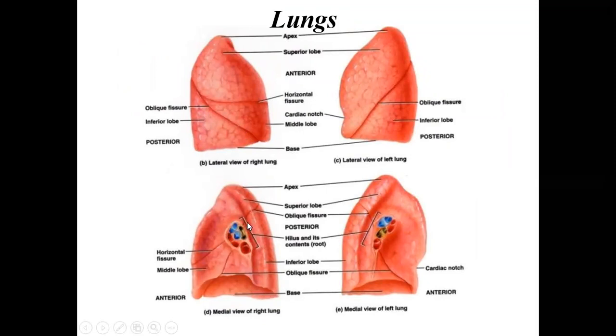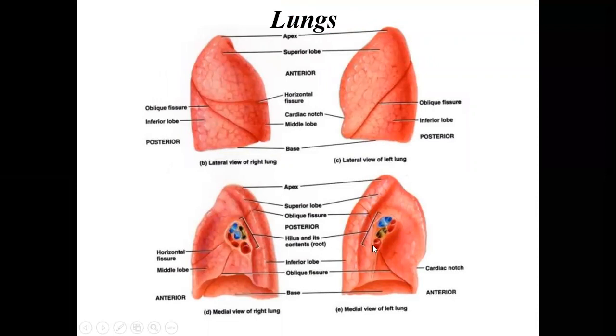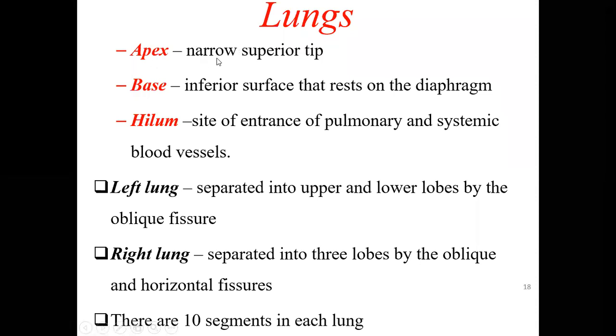And this region where all the structures enter from the medial side is called the hilum or the hilus. It is also called the root of the lung. Root of the lung, the hilum of the lung. The apex, as you have seen on the top, is the narrow superior tip of the lung. Then the base is formed by the inferior surface, that rests on the diaphragm.